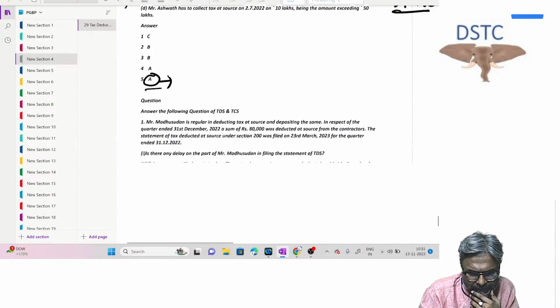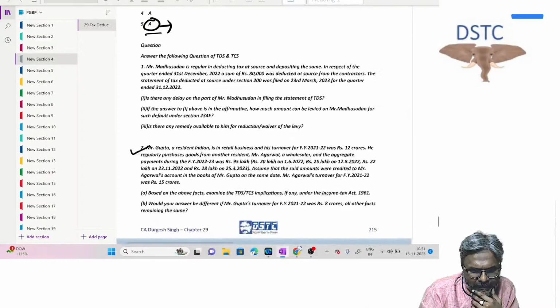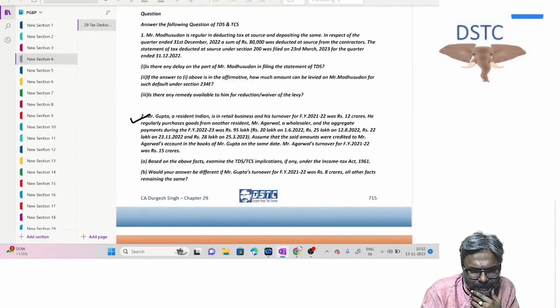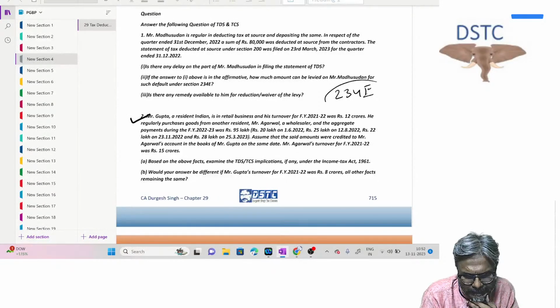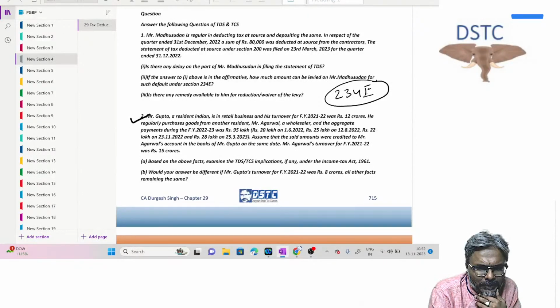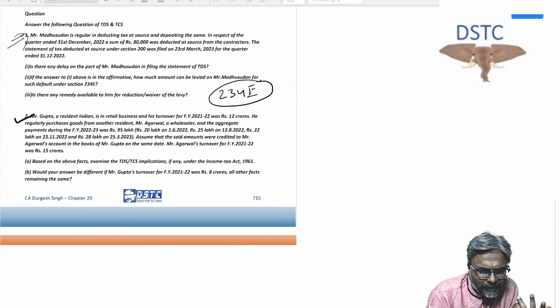Remember, students, this compliance part question of the 234E. Just keep this particular point in mind. This could also be one of the questions which is very popular for the ICAI.